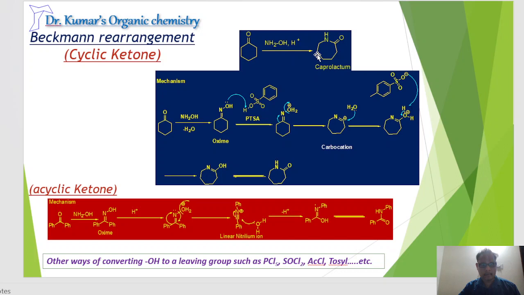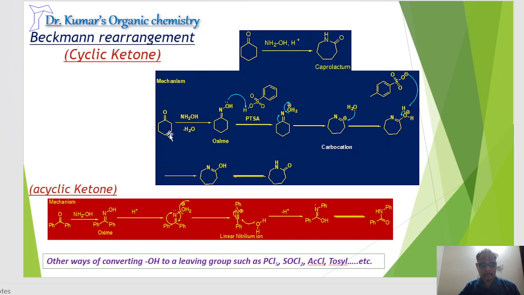Since it is a cyclized form, we call it a lactam. If it is uncyclized, it will end up as the corresponding amide. This lactam is also named caprolactam. This is a very important compound. It can be utilized as a starting material in the synthesis of nylon polymer.